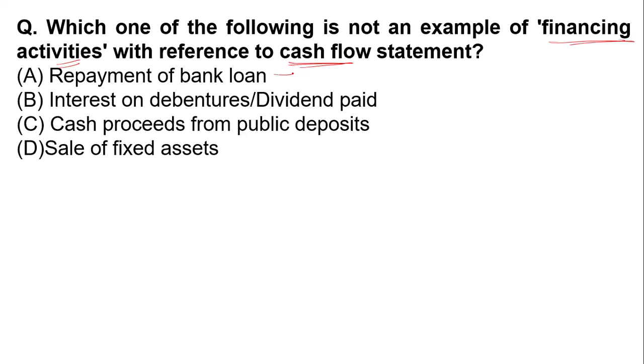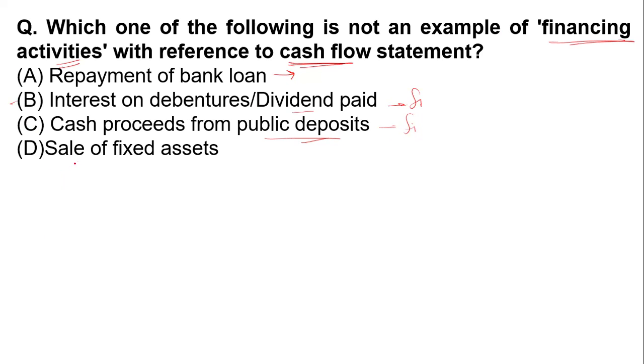Yes, repayment is a kind of financing activity, because you took a loan from the bank and now you're repaying. Option number B, interest on debenture or dividend paid, is also a financing activity. Cash proceeds from public deposit is also a financing activity.